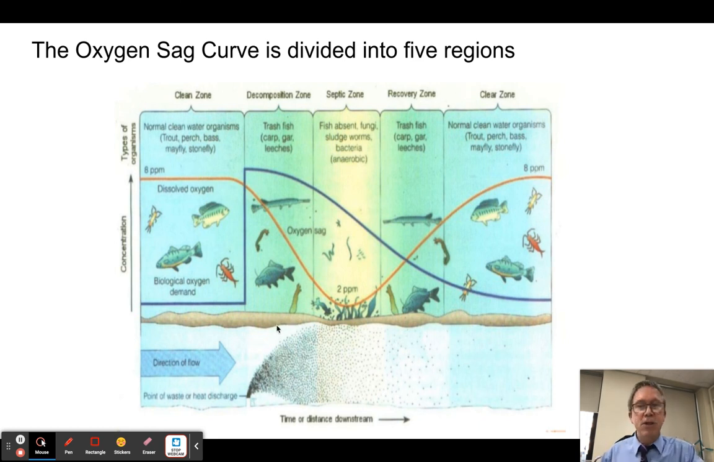Now we dump all the sewage in there. Well, immediately the BOD goes way up, right? All of a sudden there's going to be a lot of demand for oxygen because the bacteria are going to start to multiply like crazy, but they're being swept downstream as they do.